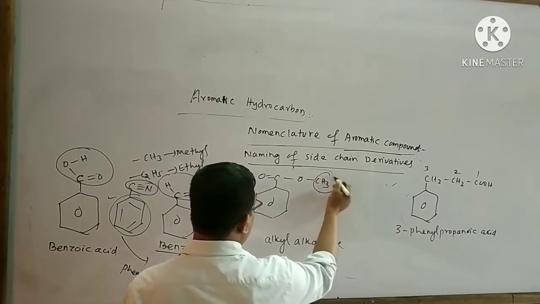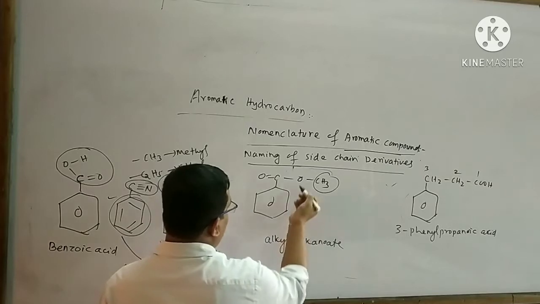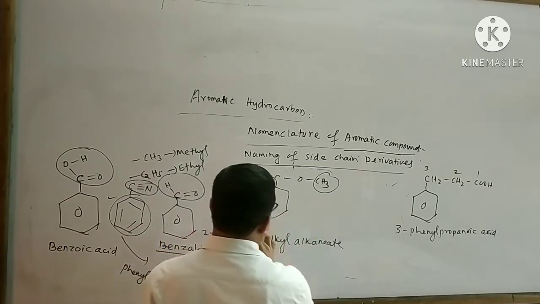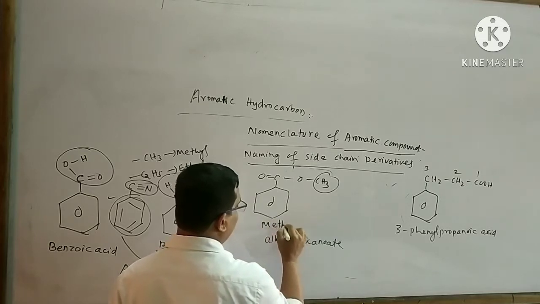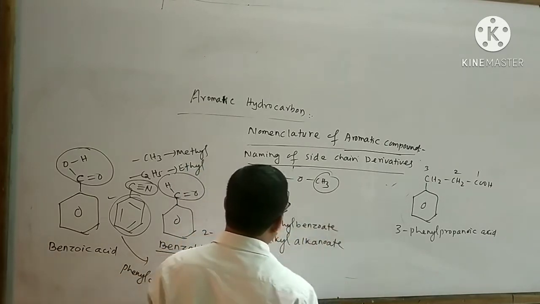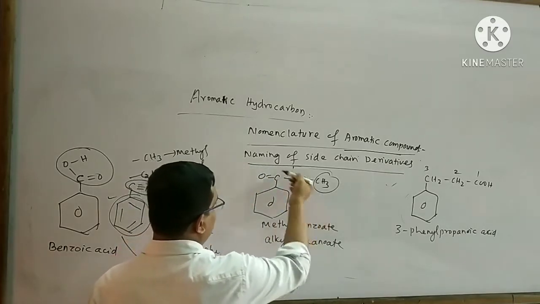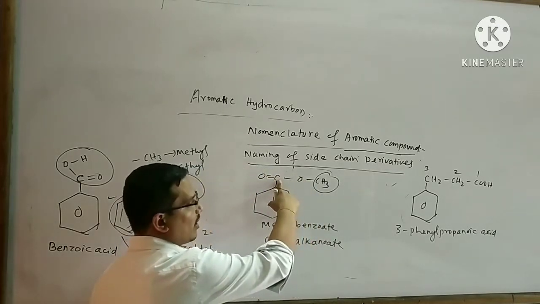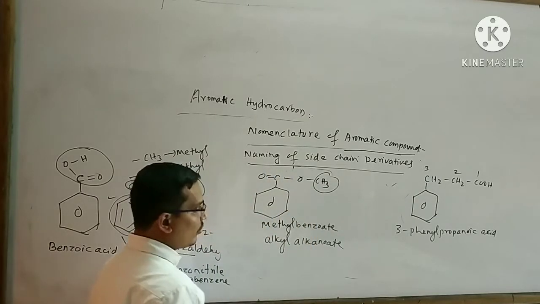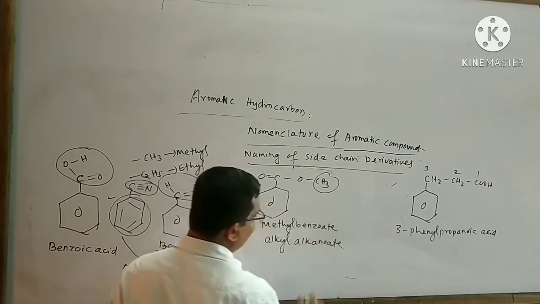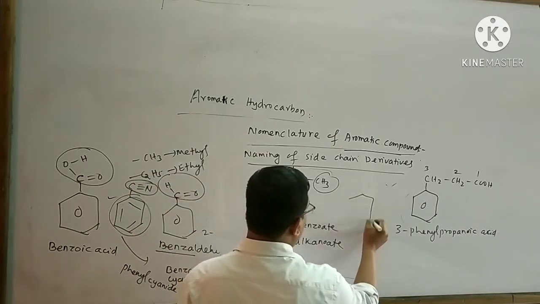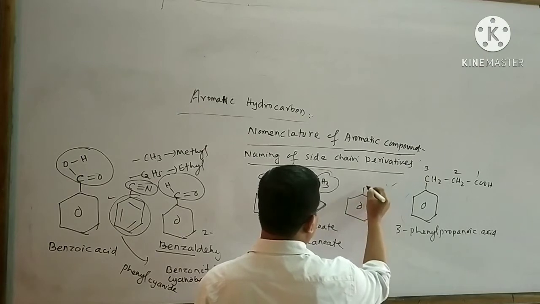This is said to be methyl, and this is said to be benzoate. So the name of this organic compound is said to be methyl benzoate. Look at that. In this part, no hydrogen atom is attached to this carbon atom. That means it belongs to the benzo group. So here benzoate is written.